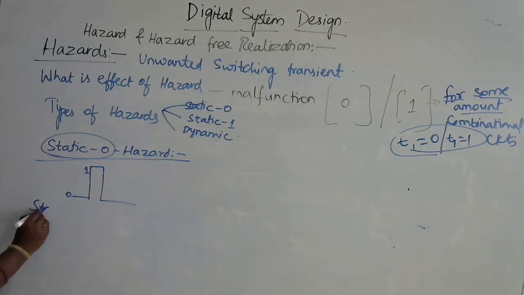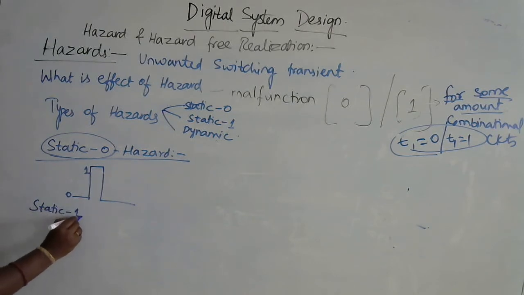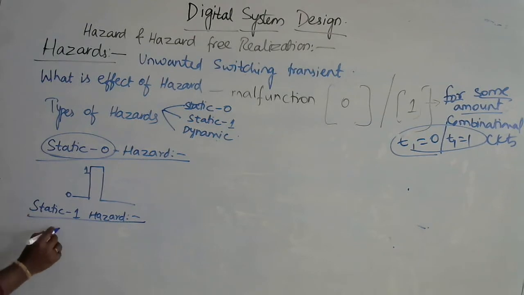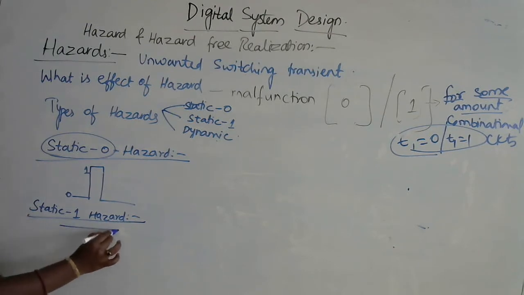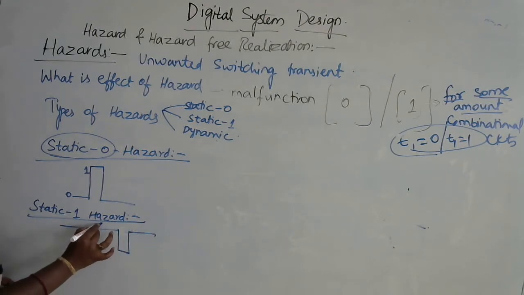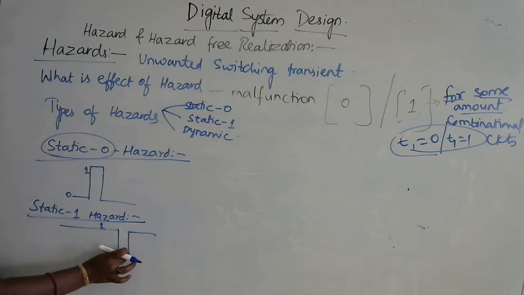Similarly, what is meant by static 1 hazard? Static 1 hazard indicates the output should actually be 1, but because of circuit malfunction for some time, this 1 will go towards 0 for some amount of time.